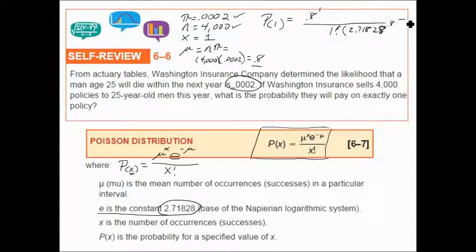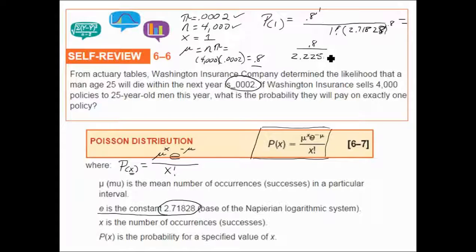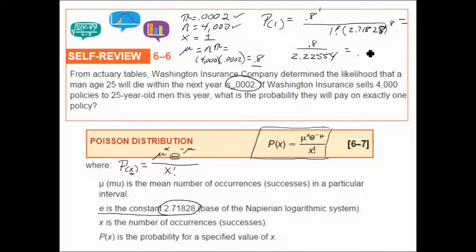Now we can figure our probability. 0.8 to the power of 1 is 0.8 divided by 1 factorial multiplied by our e to the power of 0.8, which is 2.22554. When we divide, we have 0.3595.